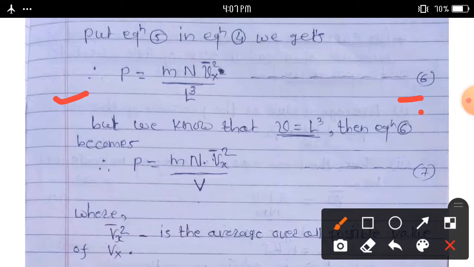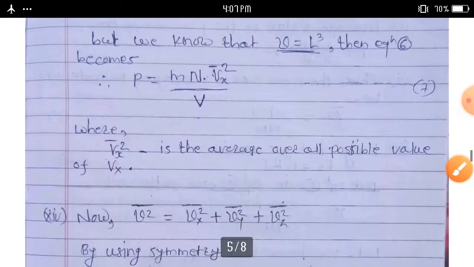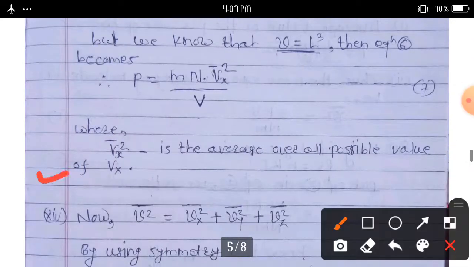But we know that volume V is equal to L cube, length into length into length. Then equation 6 becomes P is equal to m into n into v_x bar square upon V. Consider equation number 7 here. v_x bar is the average over all the possible values of v_x.